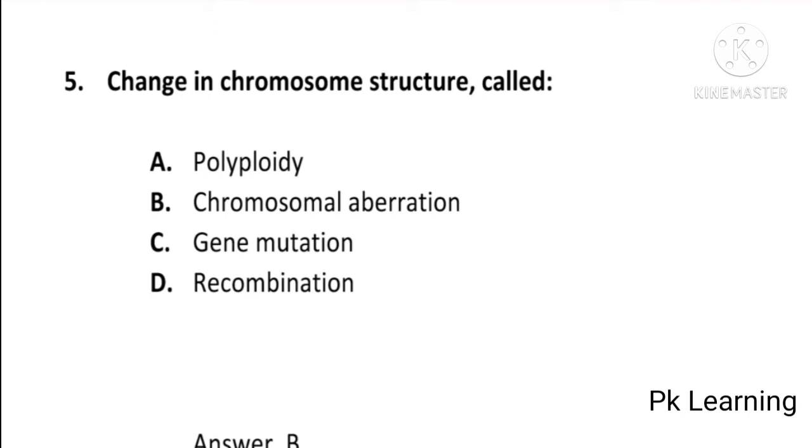And next question is, change in chromosome structure is called polyploidy, chromosomal aberration, gene mutation, or recombination. And answer is B, chromosomal aberration. Change in chromosome structure is called chromosomal aberration. B is correct option.